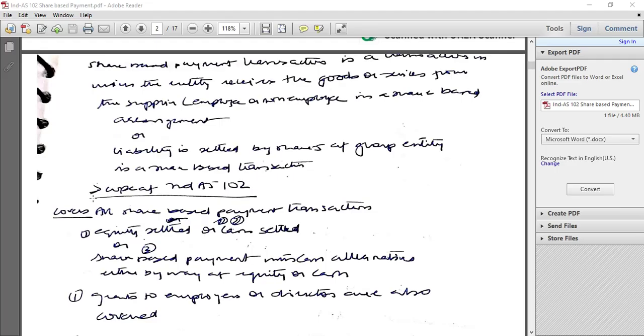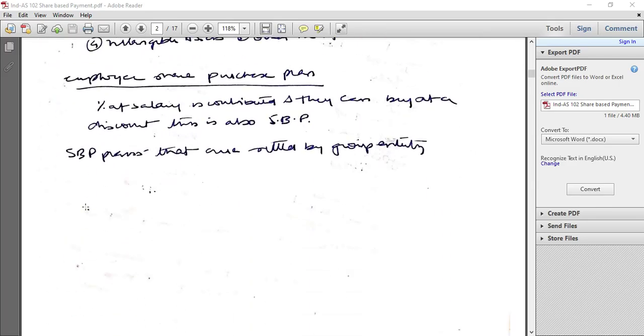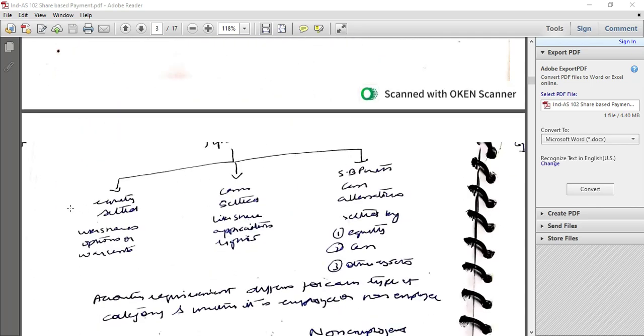Employee share purchase plans, where a percentage of salary is contributed and employees can buy at a discount, are also share-based payment. Share-based payment plans settled by a group entity are also share-based payment plans. Types of share-based payment: equity settled, like share options or warrants; cash settled, like share appreciation rights; share-based payment with cash alternatives, settled by equity or cash or other assets.